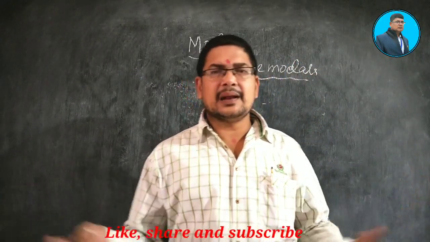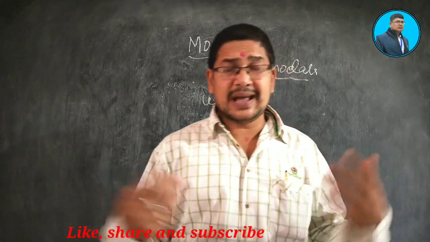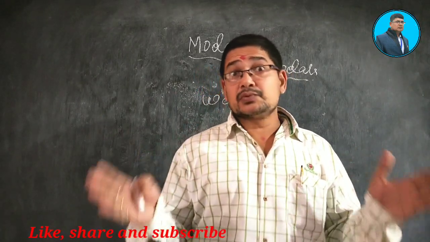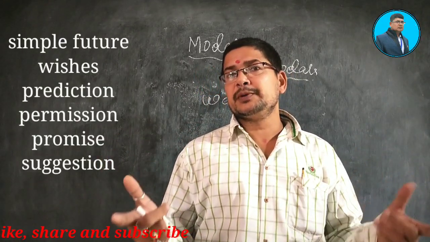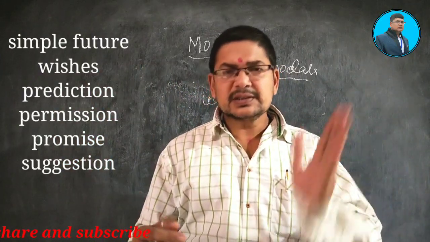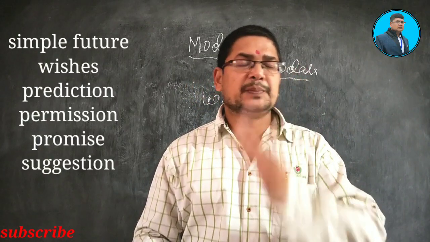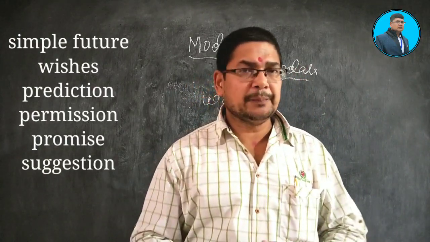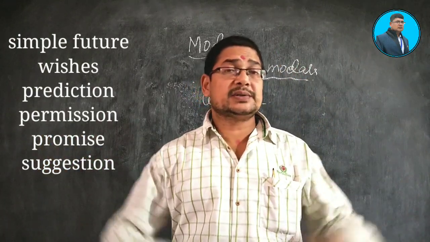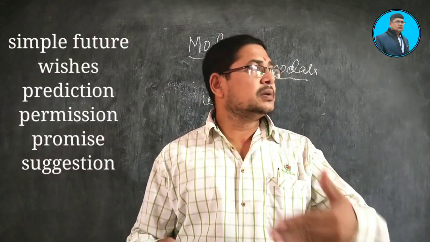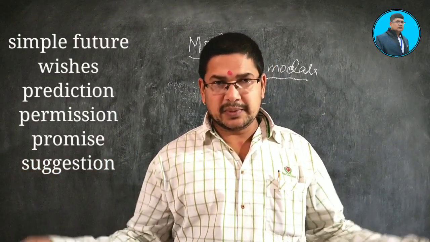Let us see shall. When do we use shall? Rule 1: shall is used for simple future with first person. First person means I and we. But the twist: when we use shall with third person, it shows determination.